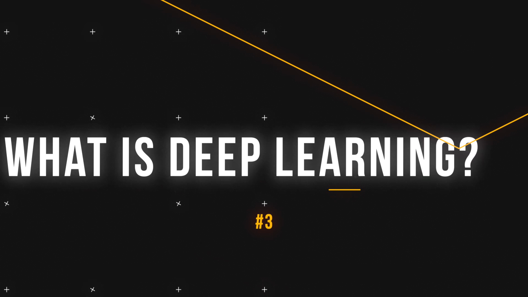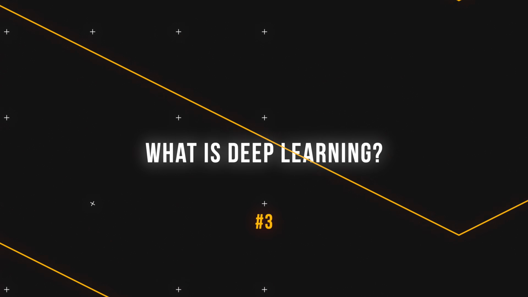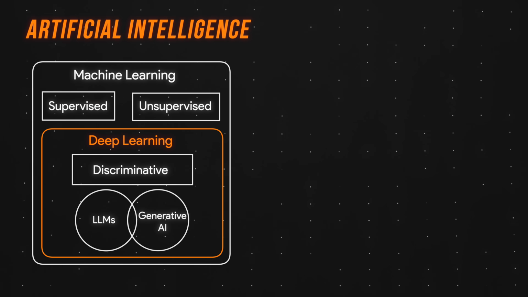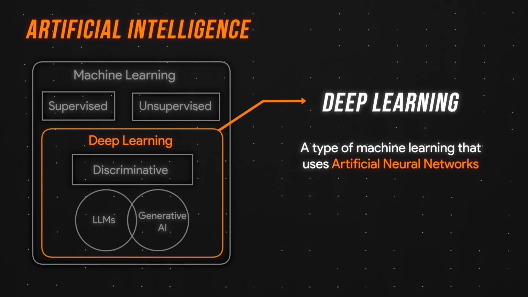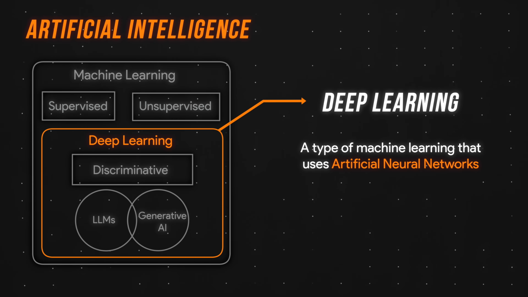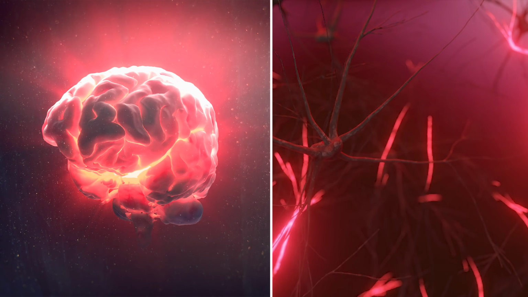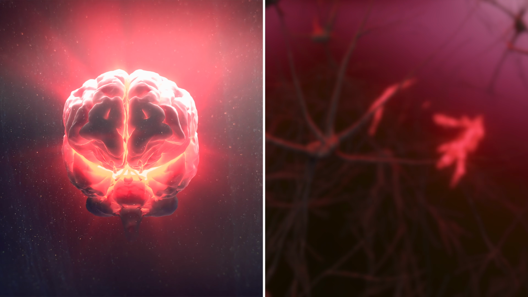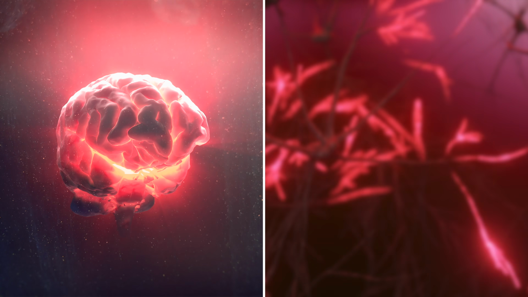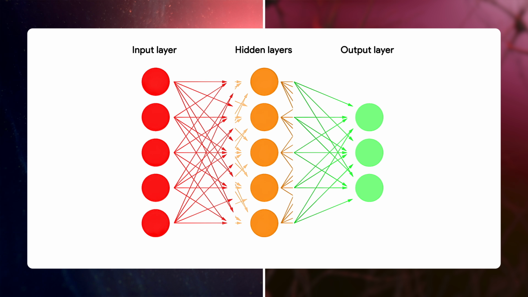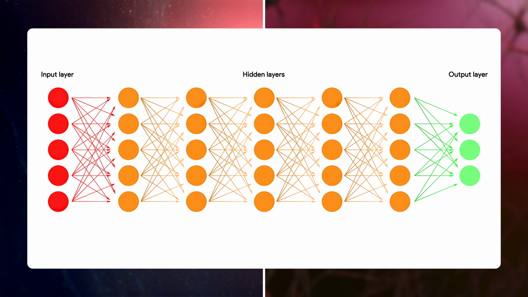Now we have a basic grasp of machine learning. It's a good time to talk about deep learning, which is just a type of machine learning that uses something called artificial neural networks. Don't worry, all you have to know for now is that artificial neural networks are inspired by the human brain and look something like this. Layers of nodes and neurons. And the more layers there are, the more powerful the model.